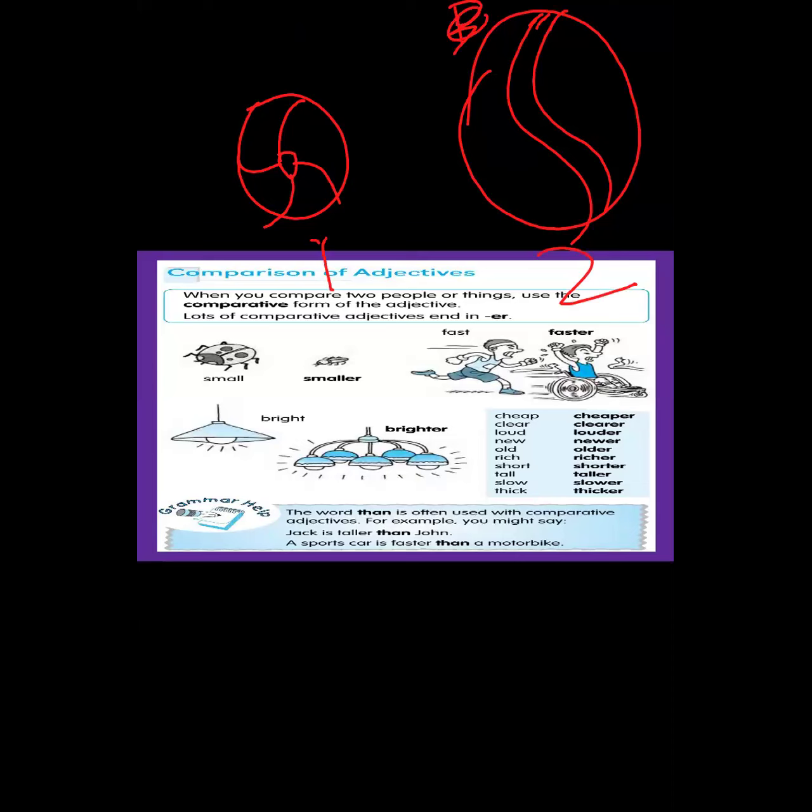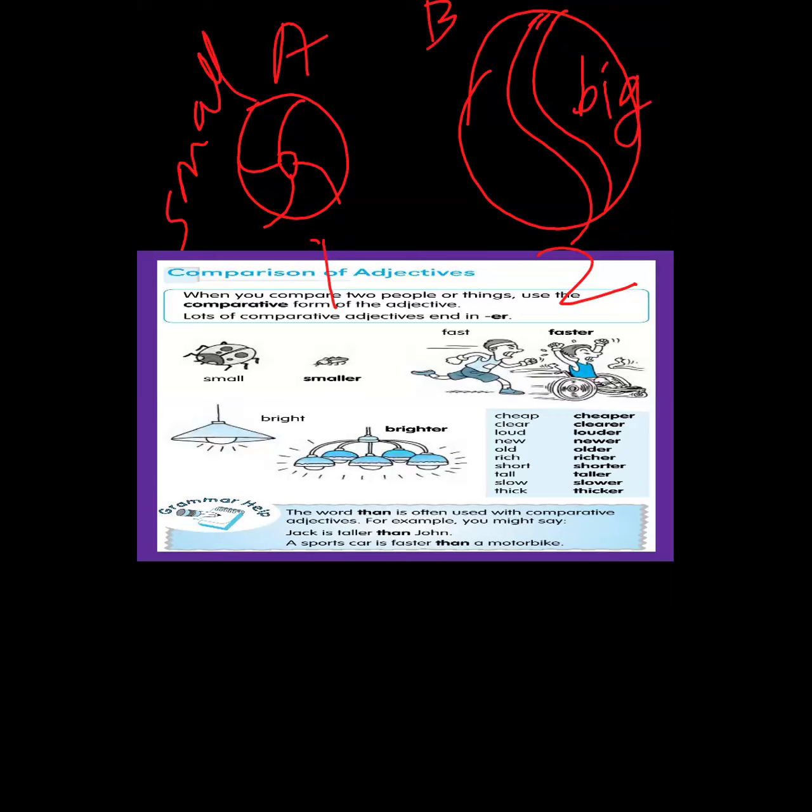See over here, how is the size of this ball? Tell me. Somewhat small. Small. Yes, very good. Consider it A and B only, that will be good. So this is small. And how is the size of this ball B? Big. Yes or no? Yes. So how are you going to compare this?